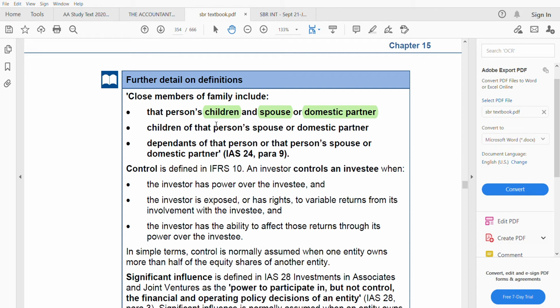They might not be your children, like say your stepchildren, even they are your close members of family. Dependents of that person or that person's spouse or domestic partner. So it could be dependents. Someone is dependent on you, or someone is dependent on your spouse or domestic partner.